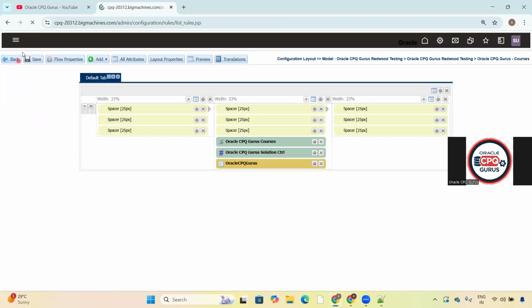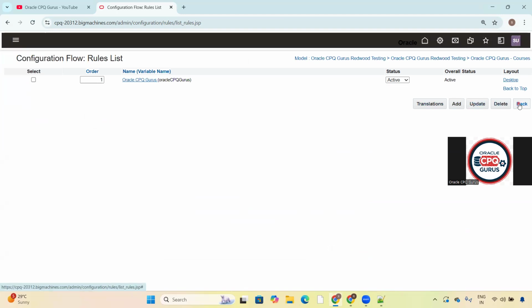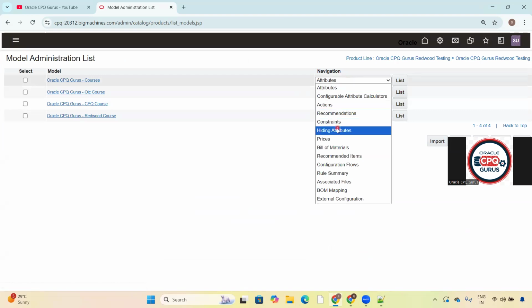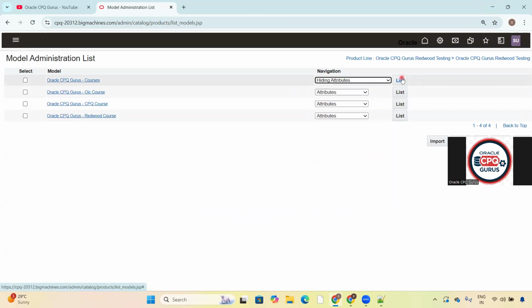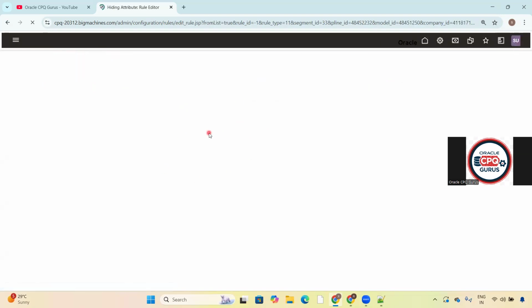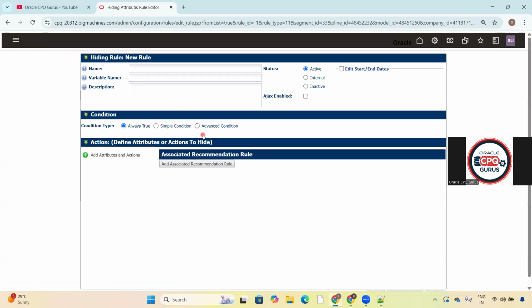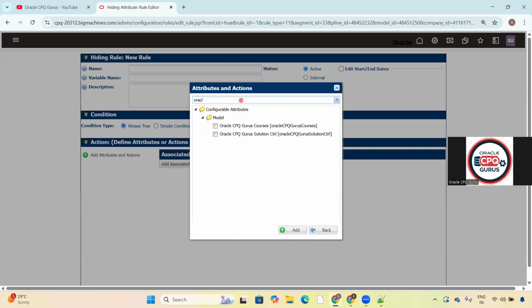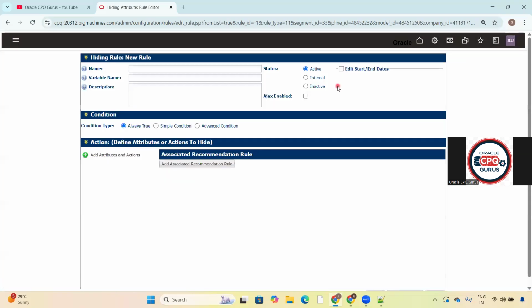After clicking on back, you need to go to the respective model. Click on the drop down, then click on hiding rules, and click on the list. After clicking on the list, this is the hiding rule. By using this hiding rule also, you can hide an attribute. In the action, you need to give your respective attribute and create a rule. This is the third way to hide an attribute.